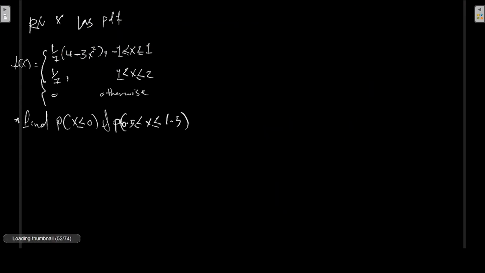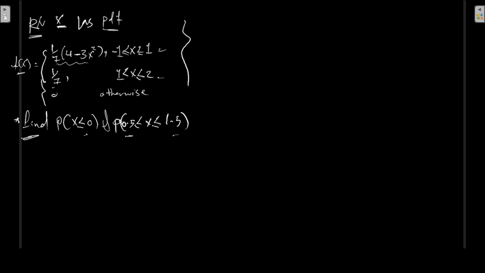Let's take one more example that involves not only one area, I mean multiple areas. It's not always linear. Take this example, a random variable x that has a probability density function of x. You can see there are 2 intervals here. The first seems to be a quadratic function between -1 and 1, and then the second one, between 1 and 2, seems to be a constant 1/7, and 0 otherwise. We want to find the probability of x being, for example, less than or equal to 0, and also the probability of x falling between 0.5 and 1.5.